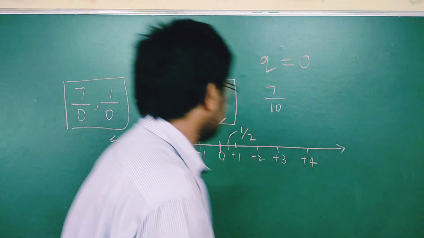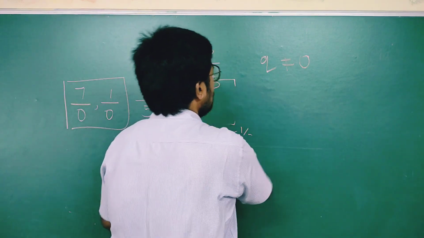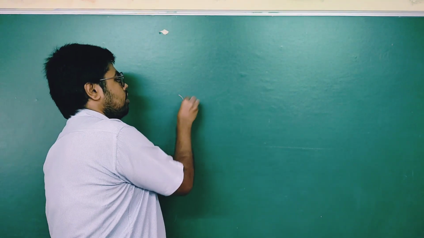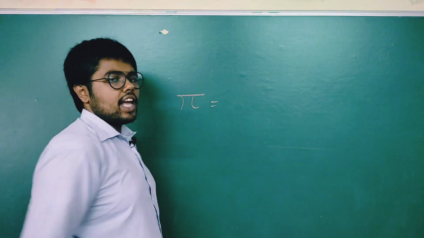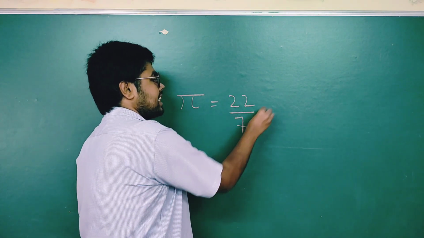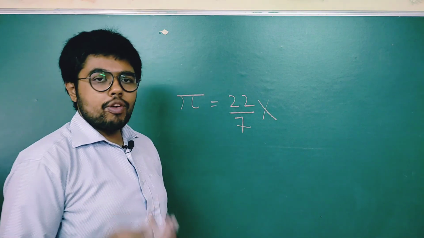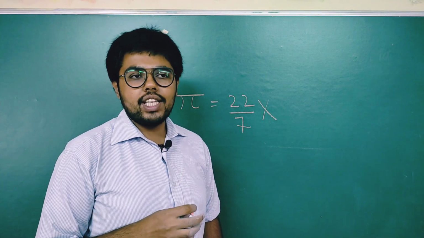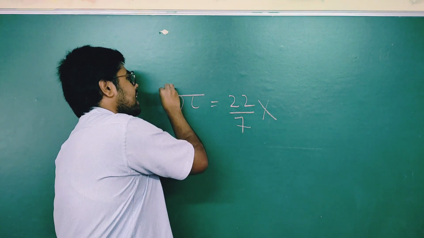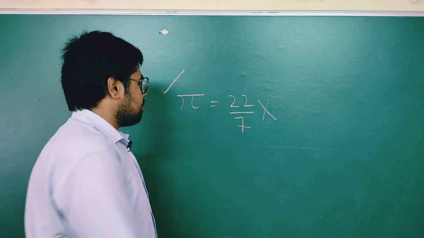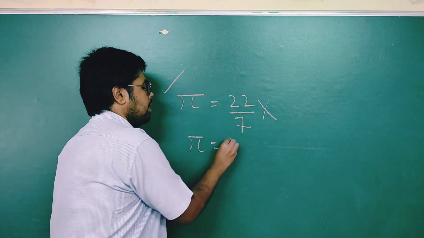For example, just find the value of pi. We know generally we take the value of pi as 22 by 7, but actually it is wrong. To make our mathematical problems simple, we take it as 22 by 7, but actually pi is an irrational number. What do you mean by irrational number? You cannot express pi in the form of p by q.